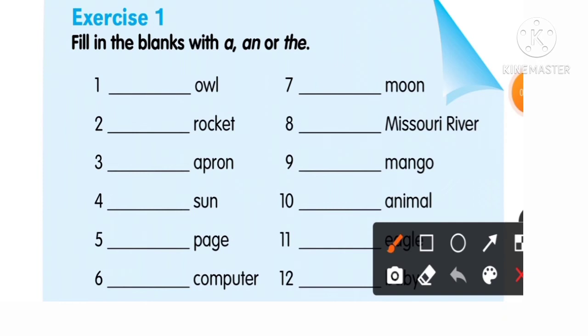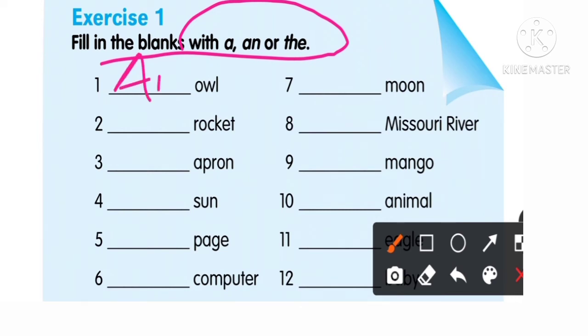Now see, fill in the blanks with a, an, or the. It's very easy, but still, in the examination we might forget it, so let's do a revision. Let's do exercise 1. So first, what you will have according to you, think about it. Remember that before a vowel we have to write an.